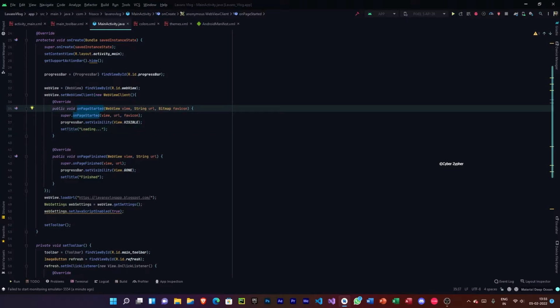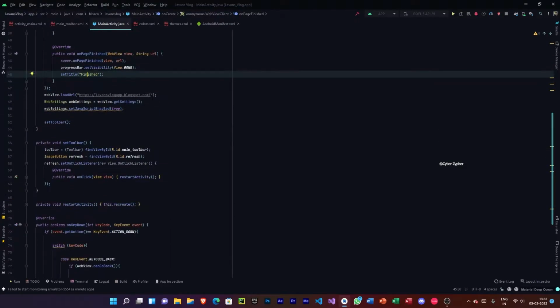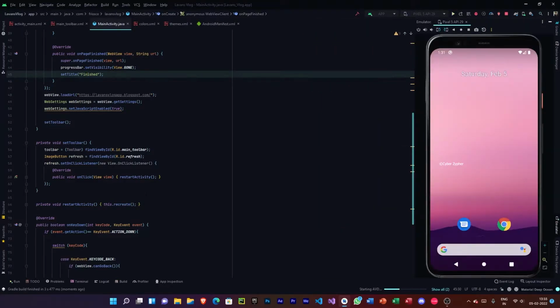So I just started on page started. The progress bar visibility should be visible, and the title should be loading. And once the page finished loading, it should go away, which means it will disappear, and the title will be finished. So this is the code, and the app is running so smooth. So let me just try running this on the emulator and see whether it runs.